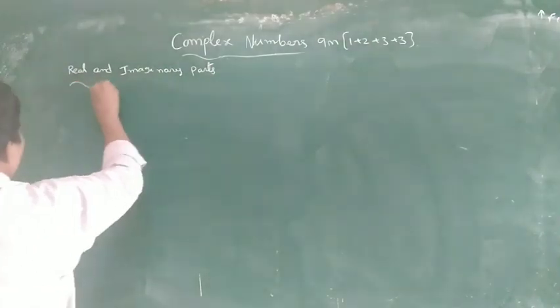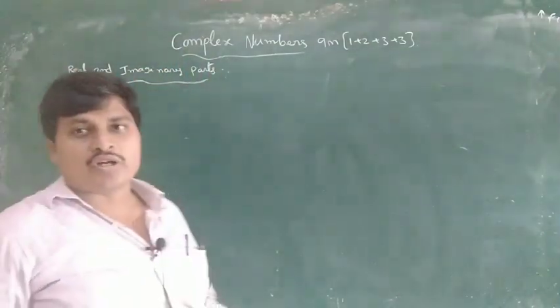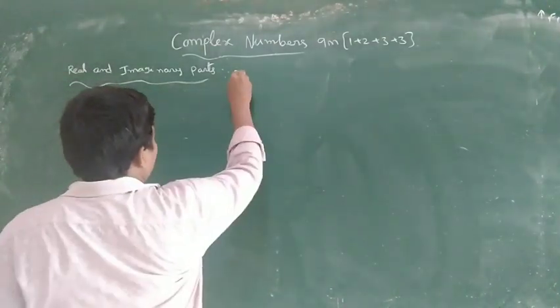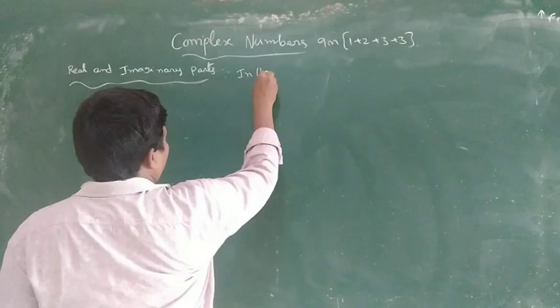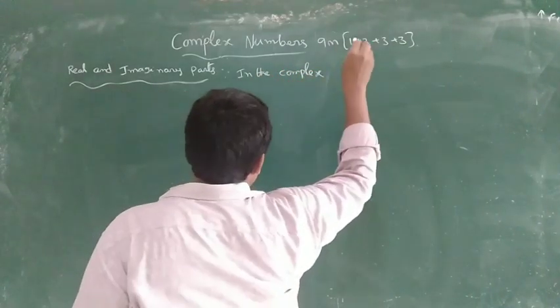Real and imaginary parts. What is the real part? What is the imaginary part? In the complex number a plus ib, what is the complex number form?